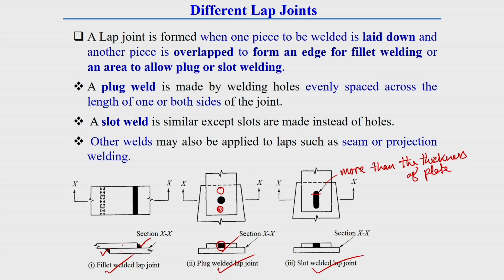So, the difference between plug and slot welding is that in plug welding generally a circular hole is put, whereas in slot welding a slot is put.